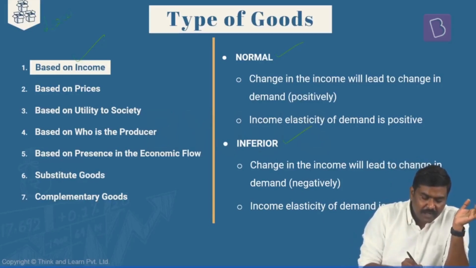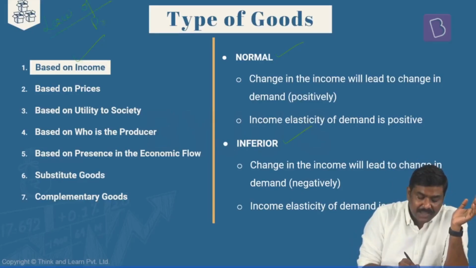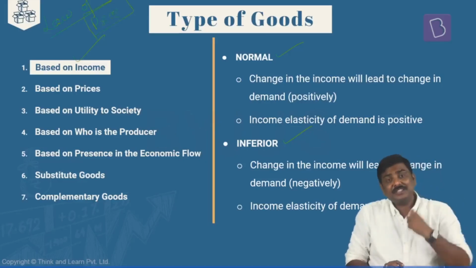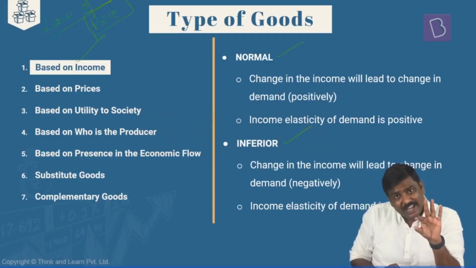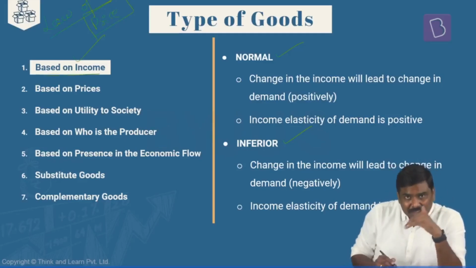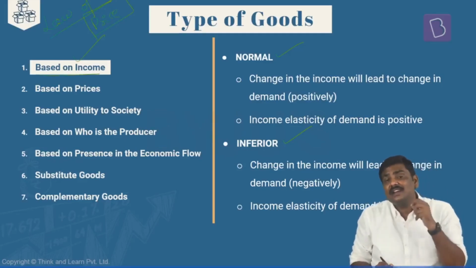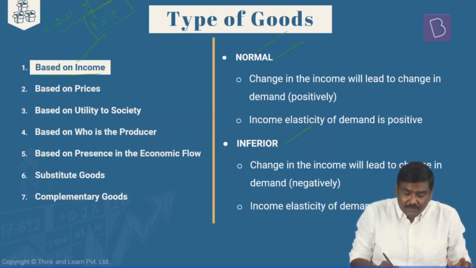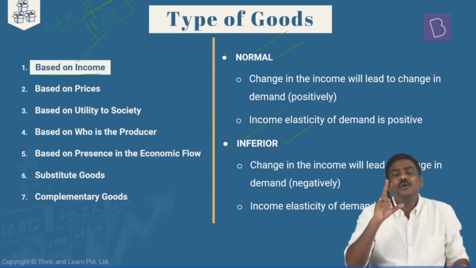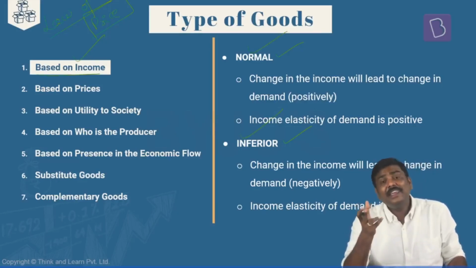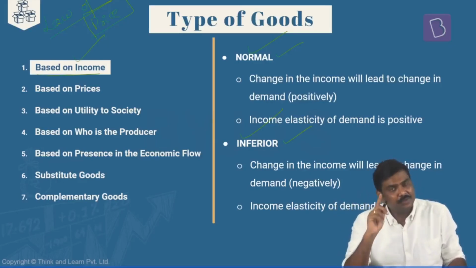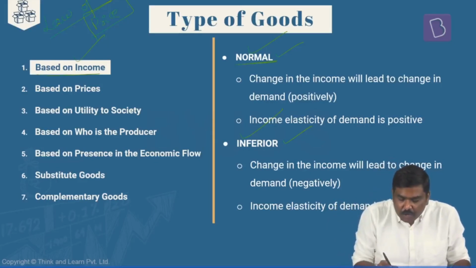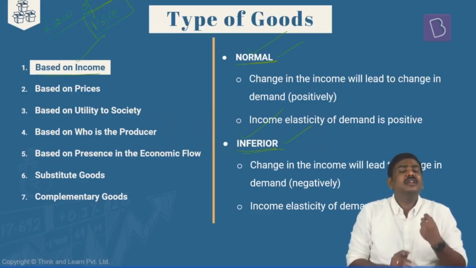Earlier, the law of demand has been discussed based on price variation. We have discussed the law of demand as well as the law of supply, assuming the price of the commodity changes. But in the first classification here, I am discussing the classification of goods based on variation in the income. What happens to demand when the income of the consumer changes? Based on this connection, I am discussing this classification. So the first set of goods will be normal goods. The second set will be inferior goods.